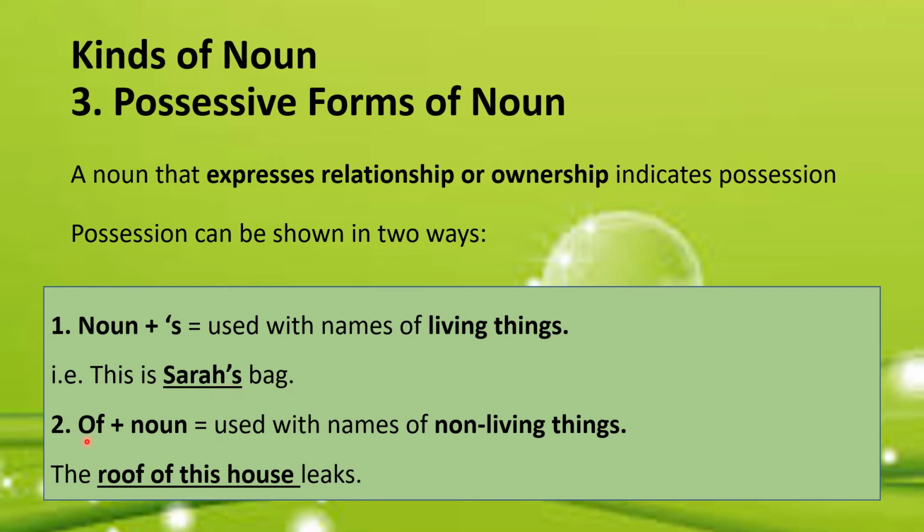The second way of showing possession is when you have of plus noun and it is used with the names of non-living things. For example, if you say the roof of this house leaks. So roof of this house here is the second form of showing possession. So it is a possessive form of noun.